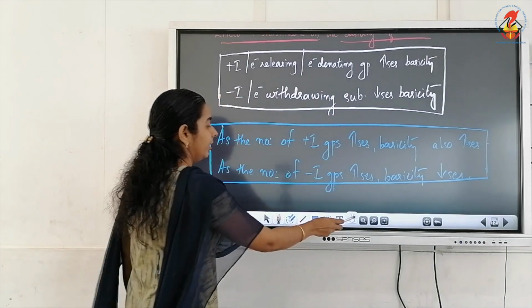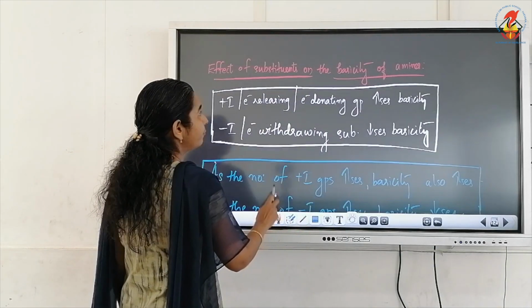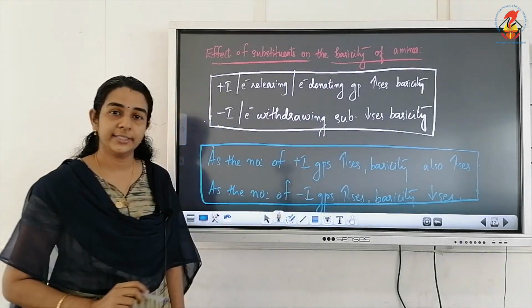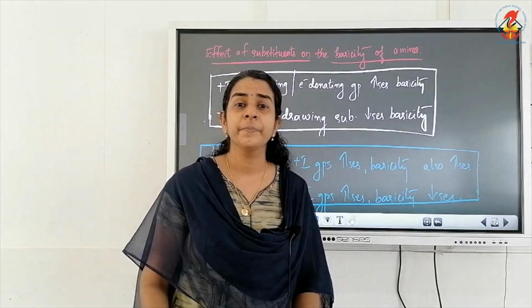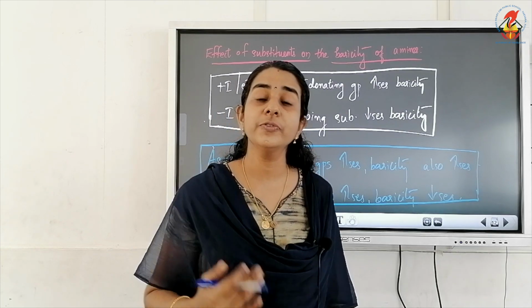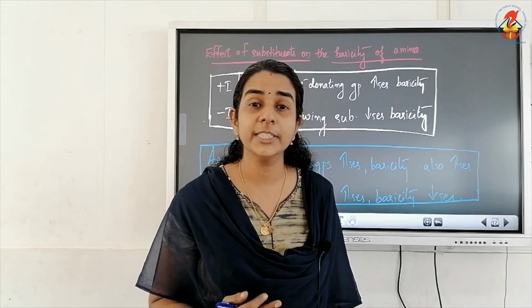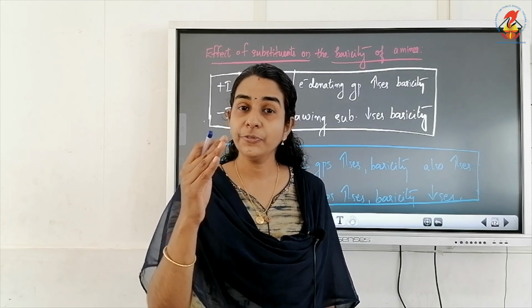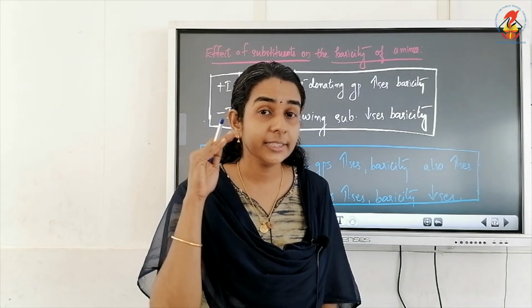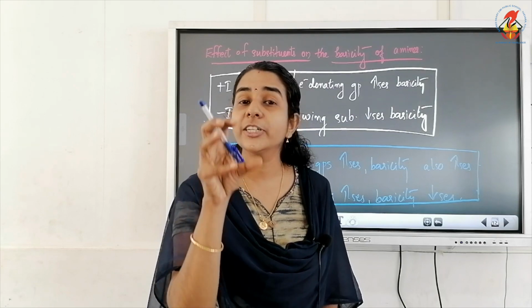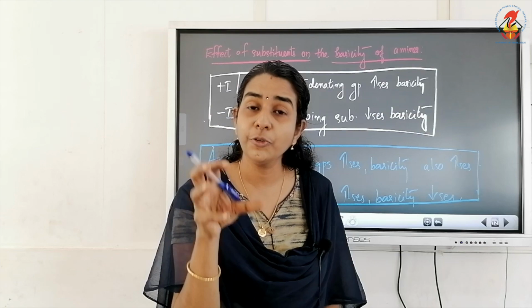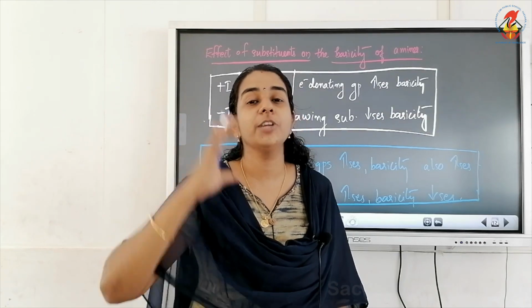Now, next we have the effect of substituents on the basicity of amines. Just like acidity, here also, what is the effect of substituents? Effect of substituents means whether it is plus I or minus I. And before that we have to remember, basicity means that if the electron density or the availability of the lone pair is high for protonation, basicity will be high.